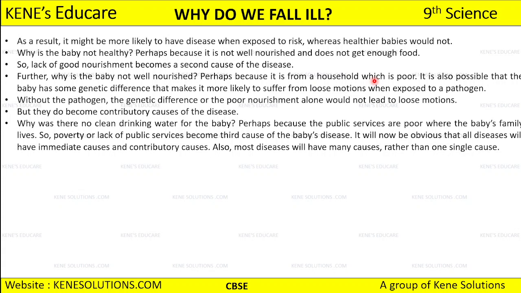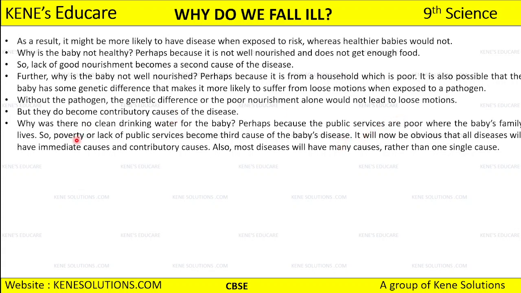Why was there no clean drinking water for the baby? Now the question that comes here is, why was there no clean drinking water for the baby? So perhaps the answer can be, perhaps because the public services are poor where the baby's family lives, because the public service in the area or the surrounding where the baby lives is not that good, that is very poor.